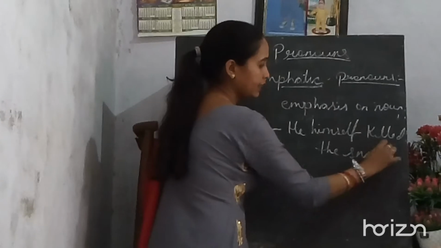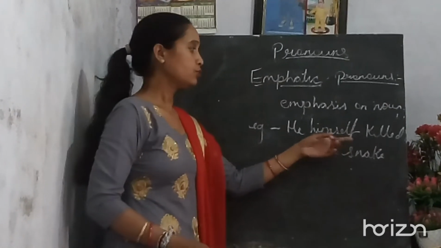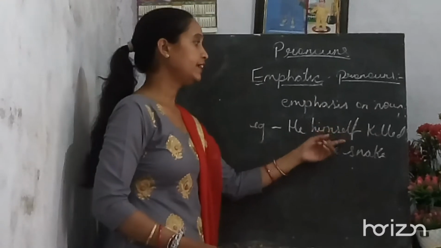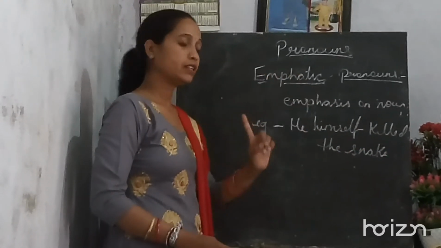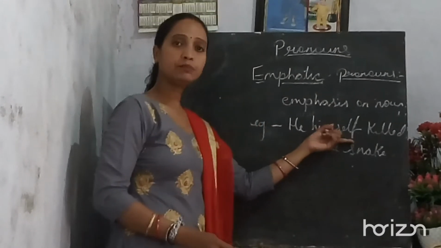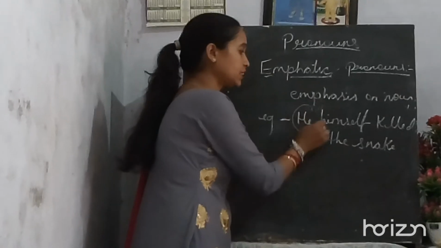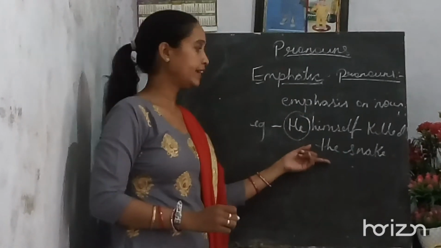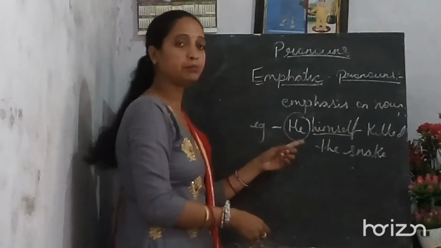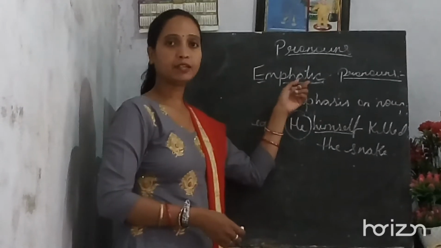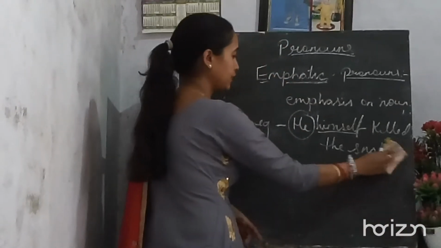Now, in this sentence, himself is there. If it is in the middle or at the end of the sentence, then it is reflexive. But what if the word himself is written immediately after the subject? Then it is an emphatic pronoun. Clear? It is there after the subject.